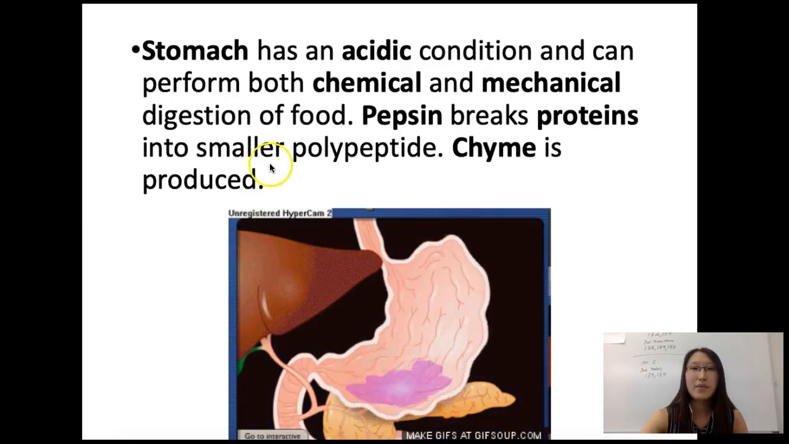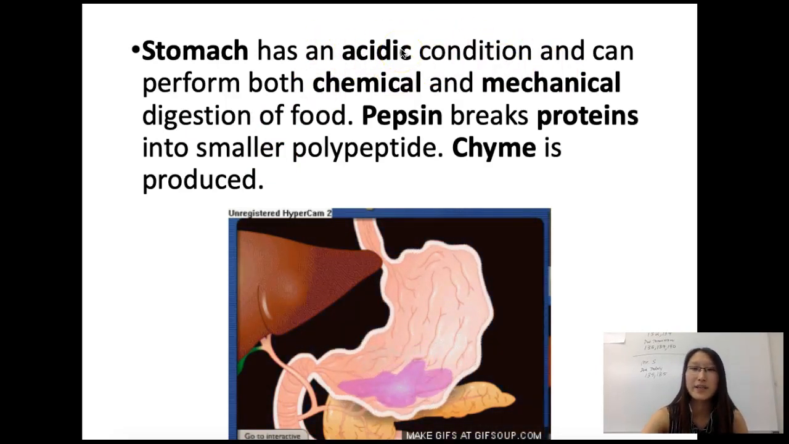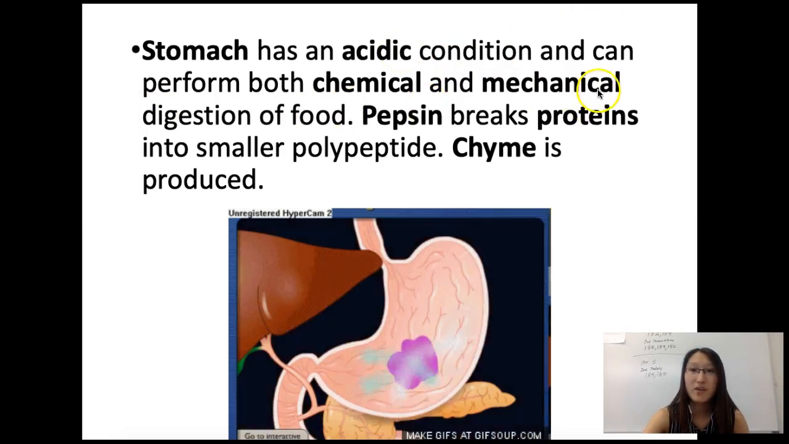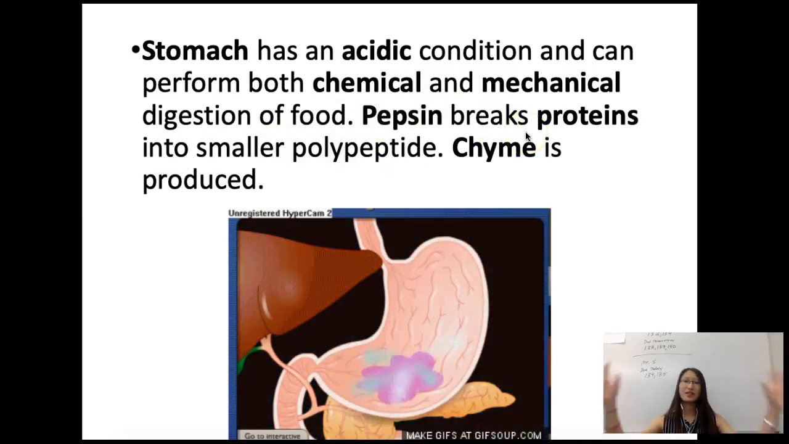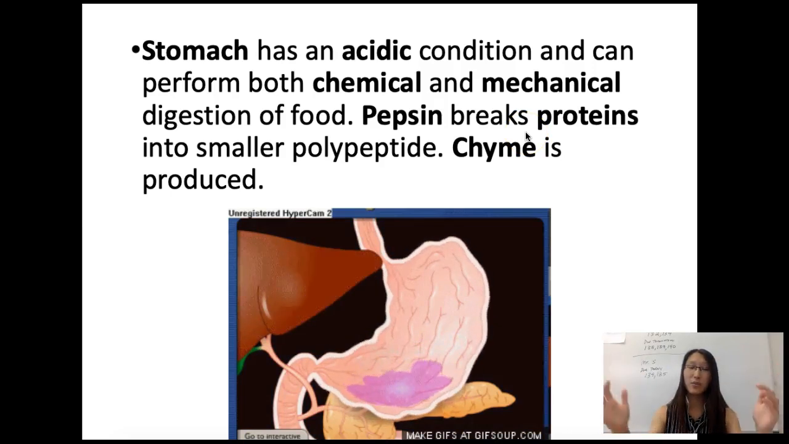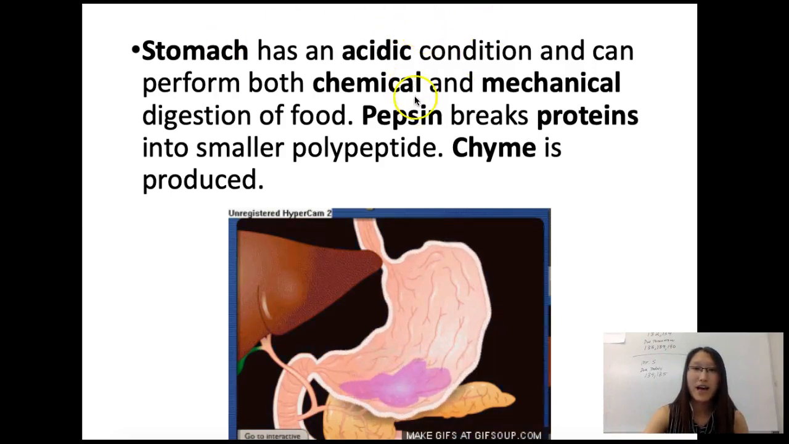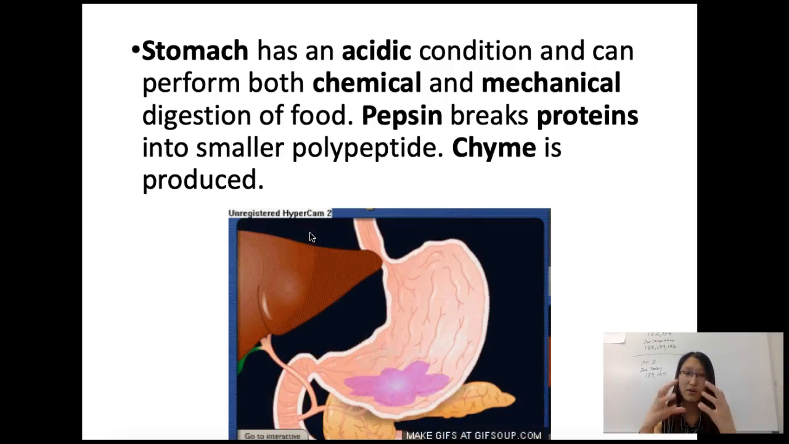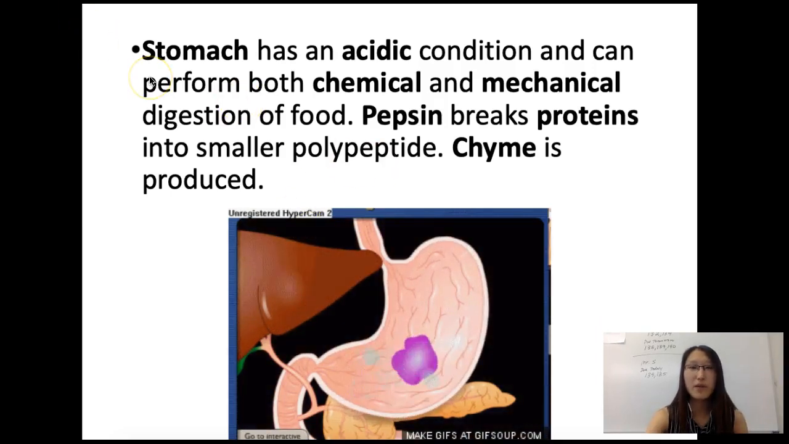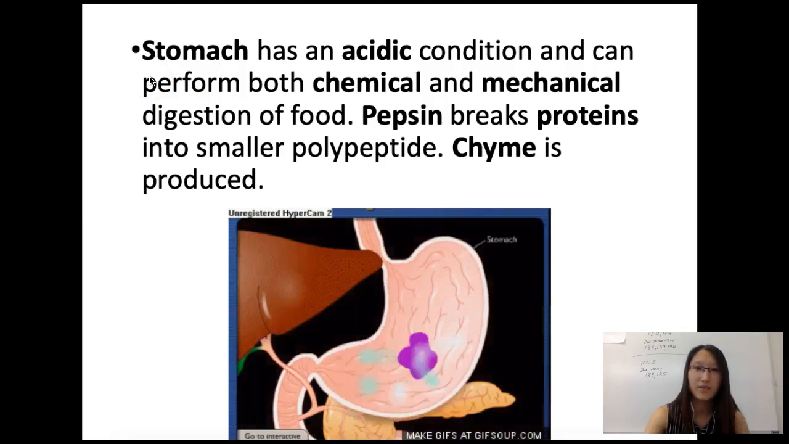So here we go. The stomach has an acidic condition, so that acid is breaking down food chemically and can perform both chemical and mechanical digestion of food. Pepsin breaks protein into smaller polypeptides. So if you can remember, protein is a long chain of amino acids, right? So that's called a polypeptide. But the pepsin cuts up the polypeptide even more. And then we have chyme produced. So the chyme is kind of the ground up, all processed ball of food. So make sure you remember that the stomach does both the chemical digestion and the mechanical digestion.